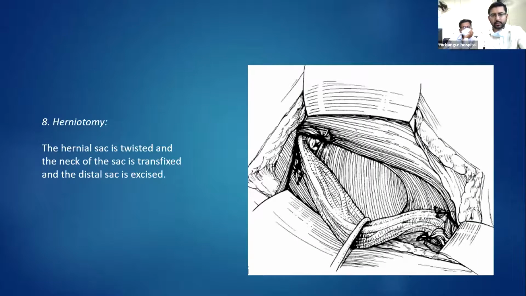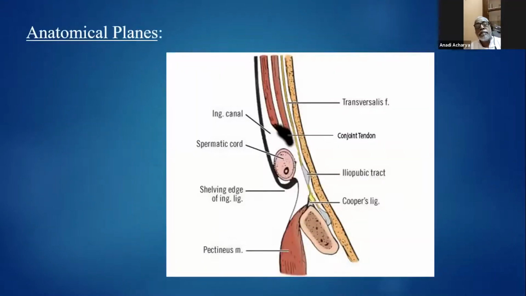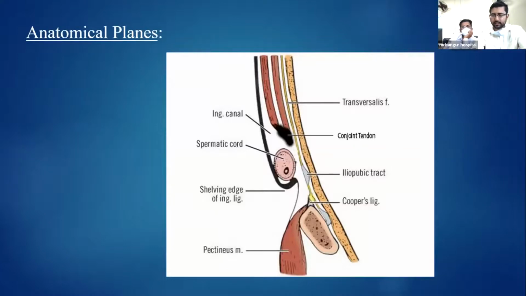The hernial sac is twisted, the neck of the sac is transfixed, and the distal sac is excised. Now, these are the various anatomical planes that are available to us when we are doing an anterior open dissection, and even for other dissections also. As you can see, the conjoint tendon is present. The conjoint tendon is right above the spermatic cord. The iliopubic tract is behind, and the shelving edge of the inguinal ligament is there.